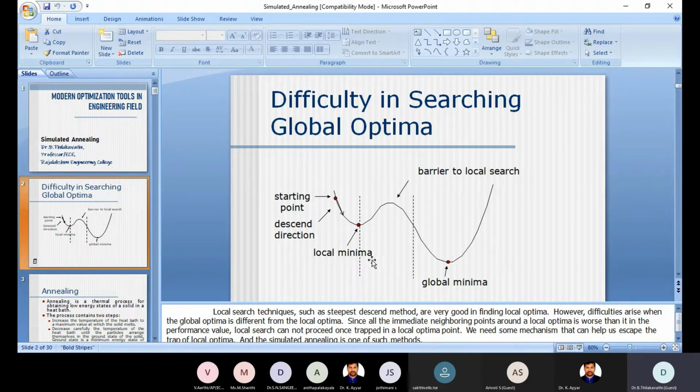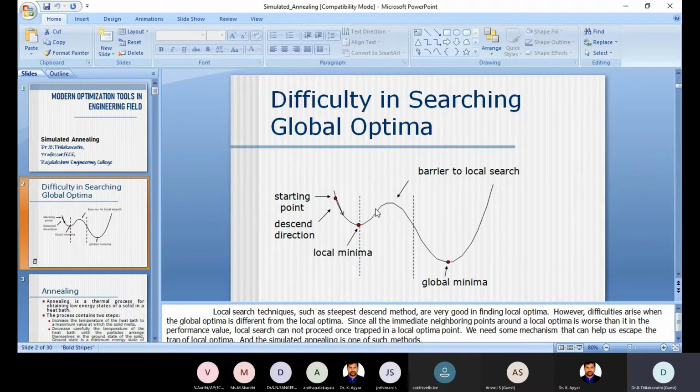But in the case of simulated annealing, it allows reaching the global minimum. Which means, once it reaches this local minimum, here it has to climb. That is called hill climbing.